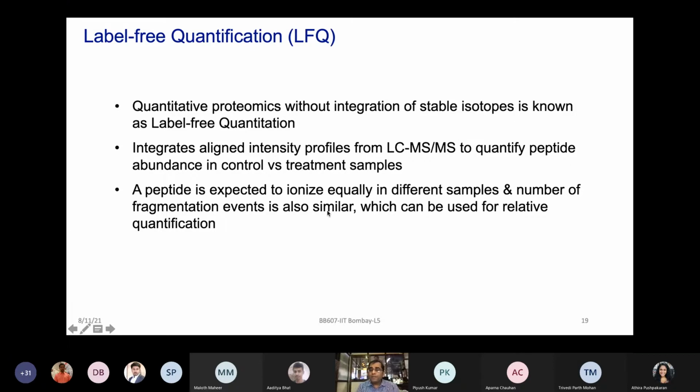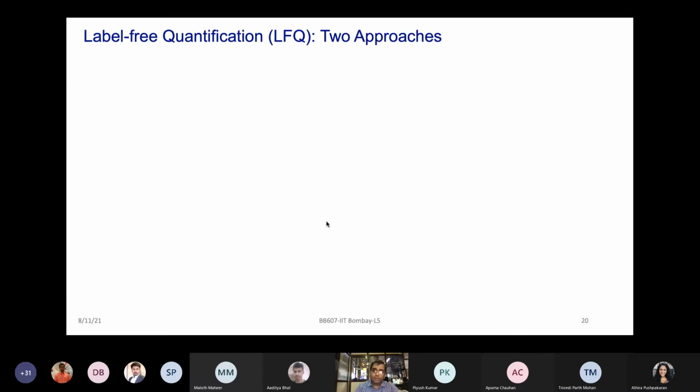So peptides are expected to ionize equally, because the ionization efficiencies of those peptides, based on your entire workflow, should not change in different types of samples of the same project, like healthy versus disease. If you're looking at the same human sample, it should not change, and the number of fragmentation events is also going to be similar. So therefore, can we use this information for the quantification of my peptides and eventually the proteins?